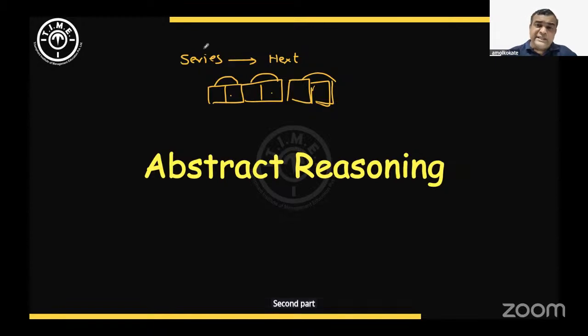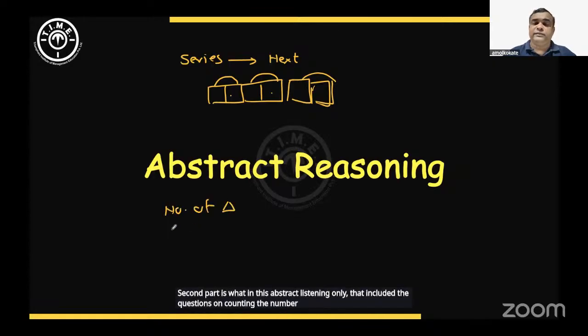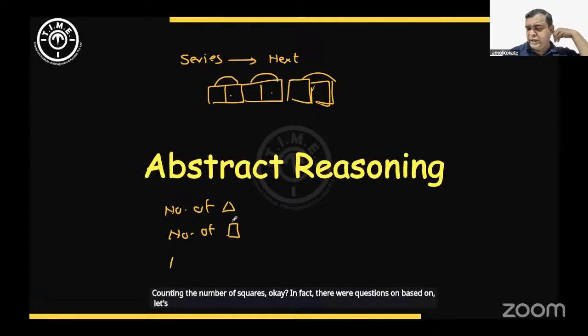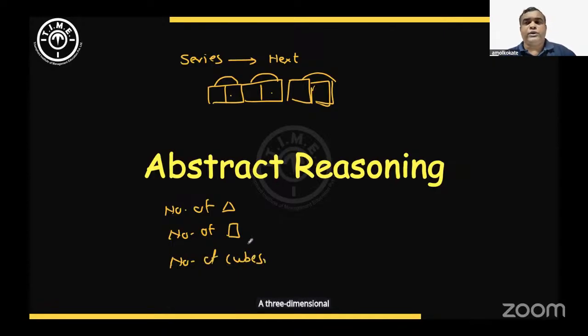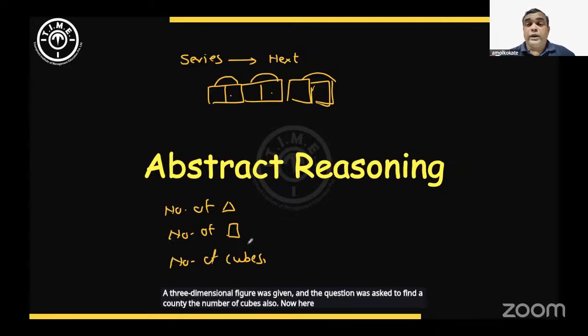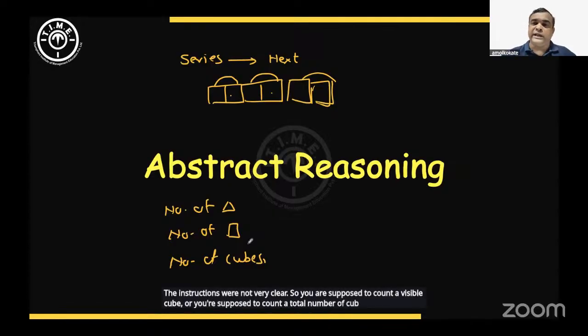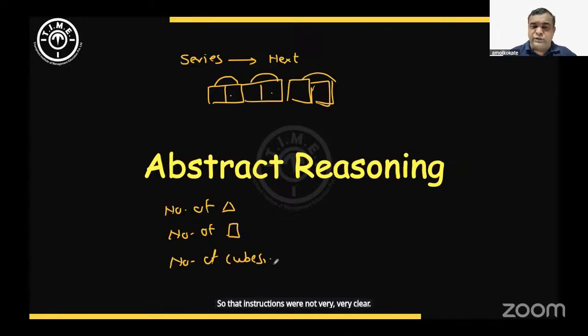The second part is that in abstract reasoning they included questions on counting the number of triangles and counting the number of squares. There were also questions on counting the number of cubes, where a three-dimensional figure was given. Here the instructions were not very clear. Are you supposed to count the visible cubes, or the total number of cubes, including hidden ones? That was not clear, so there was confusion in this question.